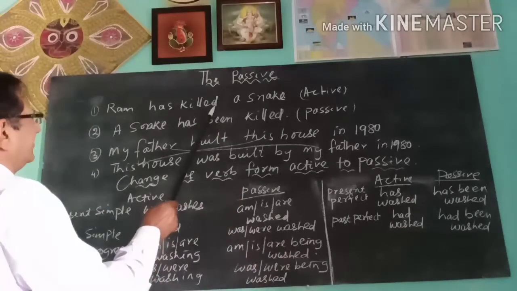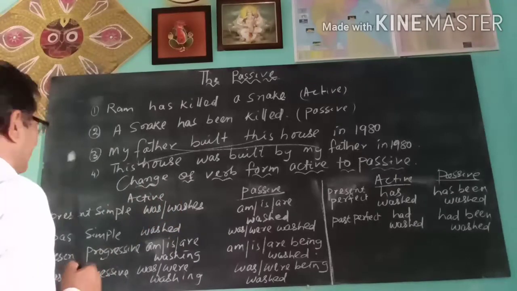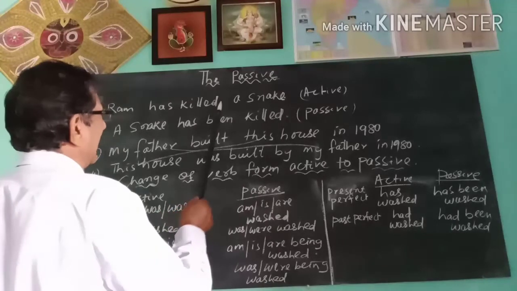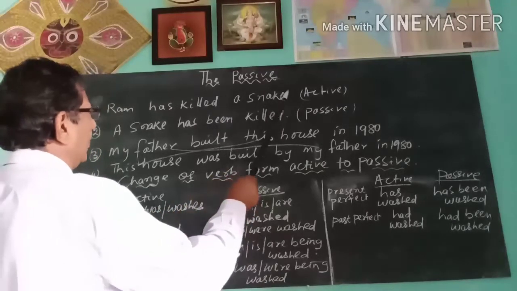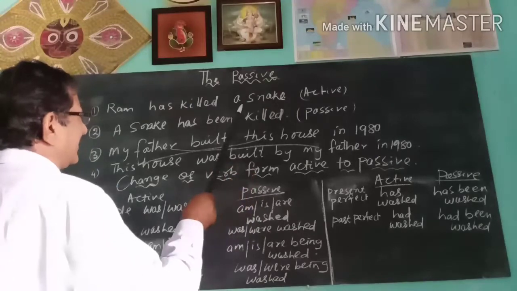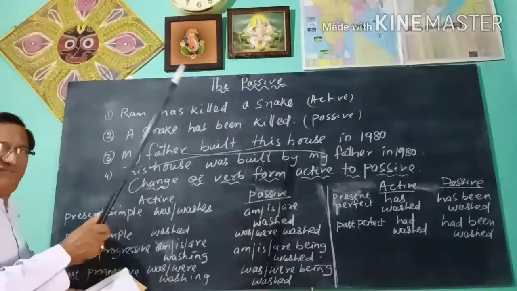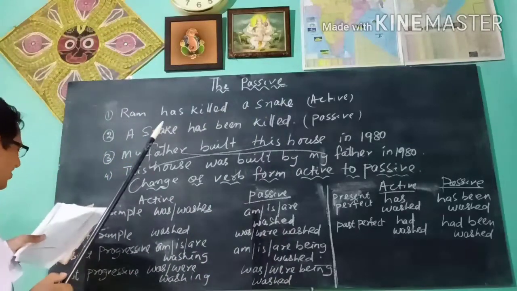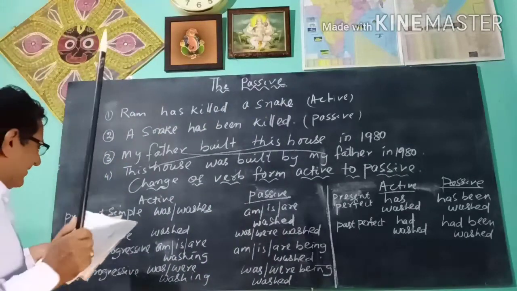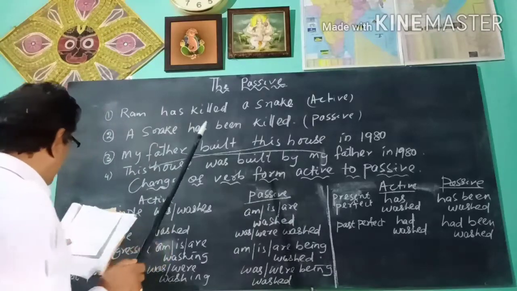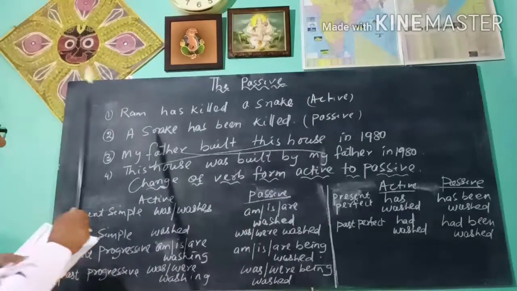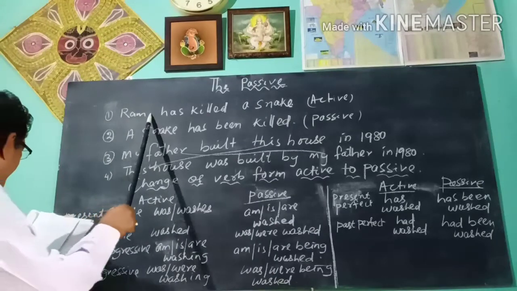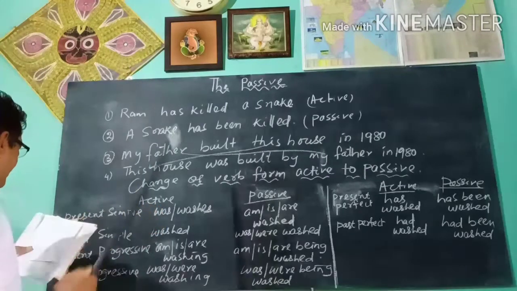After the verb, if we ask, what did Rama kill? The answer is a snake. So, a snake is the patient, or we can call it the object. In sentence 1, the speaker talks about Rama, the subject, and what he did.